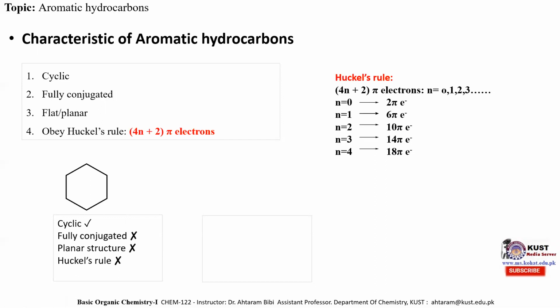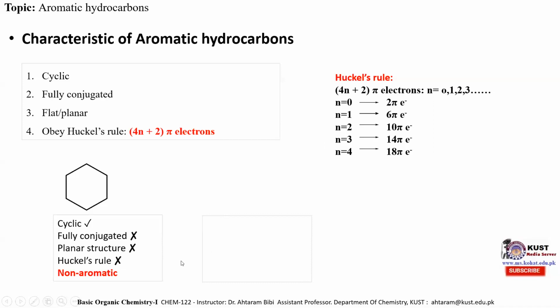The second property is that it must be fully conjugated. We can see no conjugation in this molecule, so it does not obey the second property, and it does not have a planar structure, because each carbon is sp3 hybridized, not sp2 hybridized. For an aromatic hydrocarbon, it is compulsory that each atom in the ring must be sp2 hybridized. It is not a planar structure because the carbon is sp3 hybridized. And it does not obey Huckel rule, because according to Huckel rule, the cyclic compound must contain 4n plus 2 pi electrons to be considered an aromatic hydrocarbon.